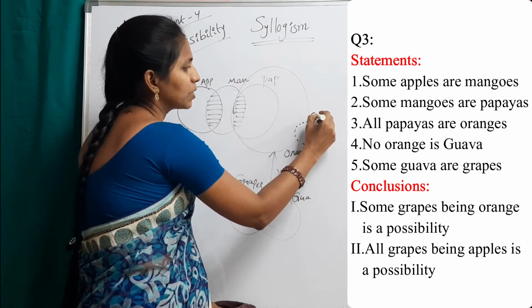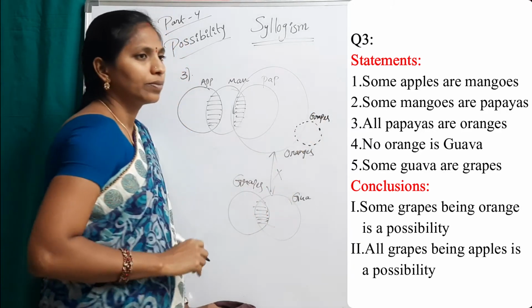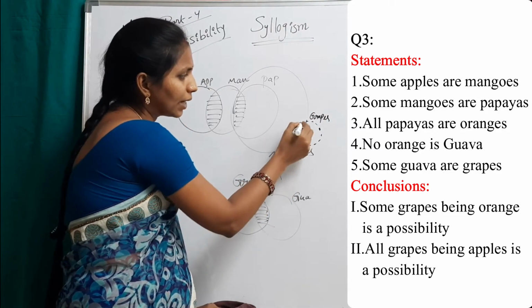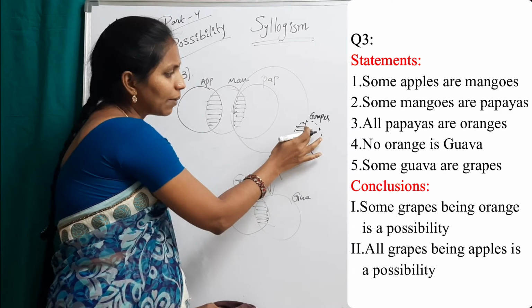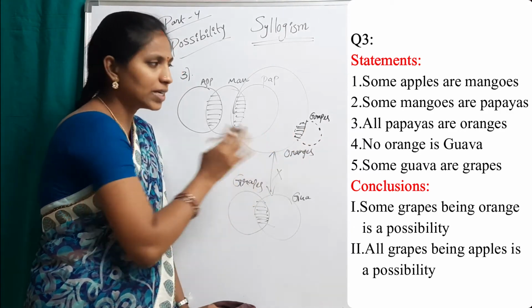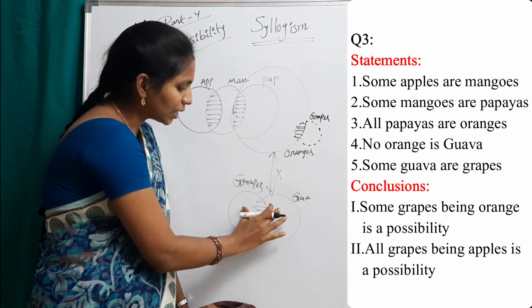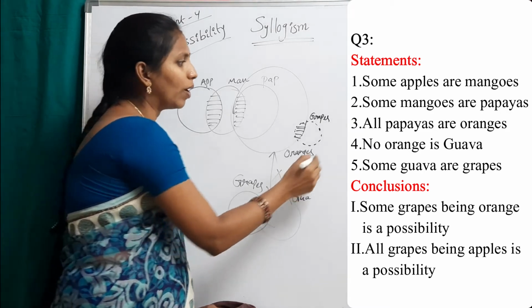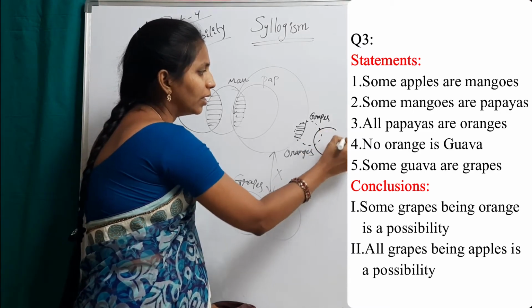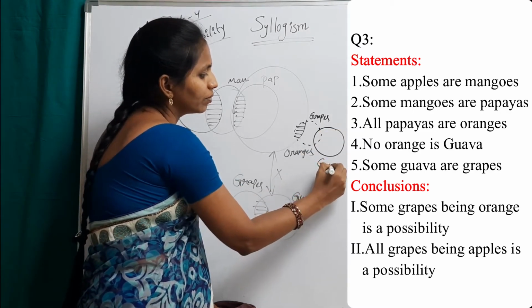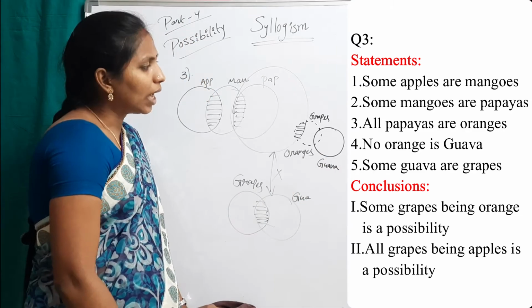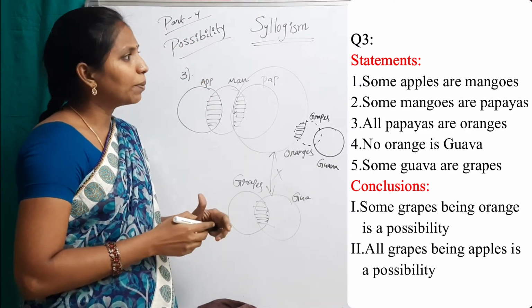This is grapes and this is some part. Some grapes being orange is a possibility. There is a connection in between grapes and guava. I want to write here guava. This is guava. Now see the statements one by one.